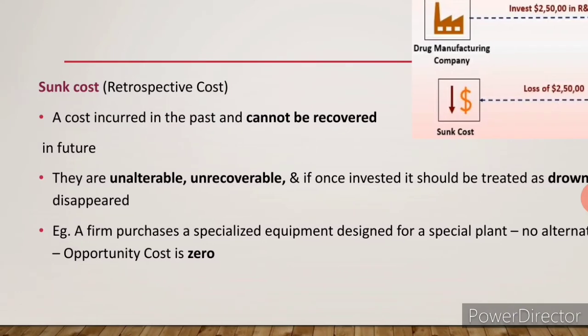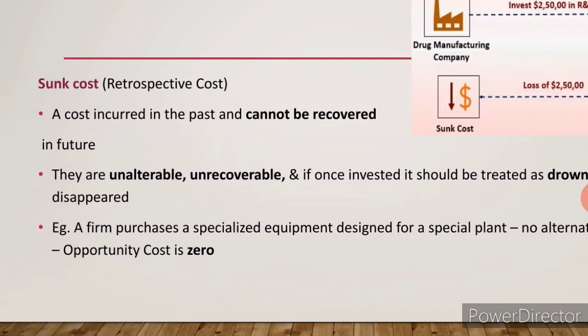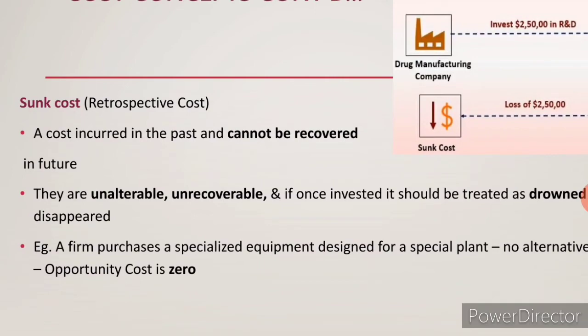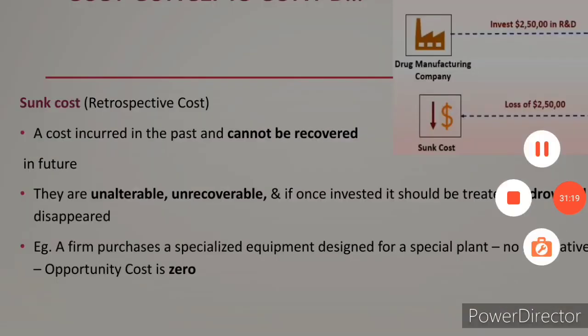Afterwards, after 10 years, again a new technology will be adopted. So, what happens to the old technology? The 20 lakhs which I have spent for the technology is wasted, I cannot recover it in the future. Again after 10 years, a new technology will be used, so again I have to purchase, and I cannot recover it in the future. So, this is called a sunk cost.